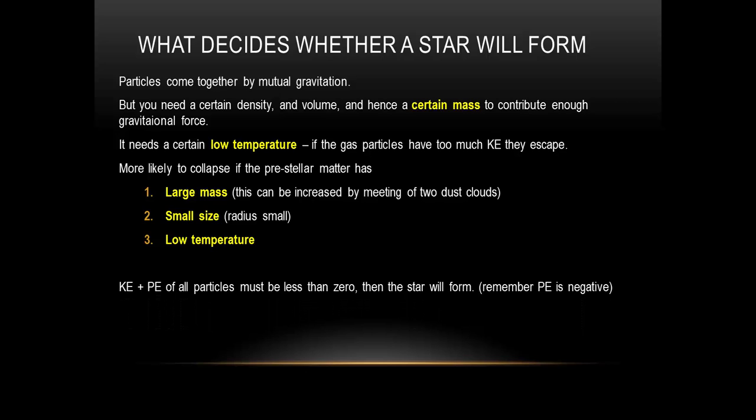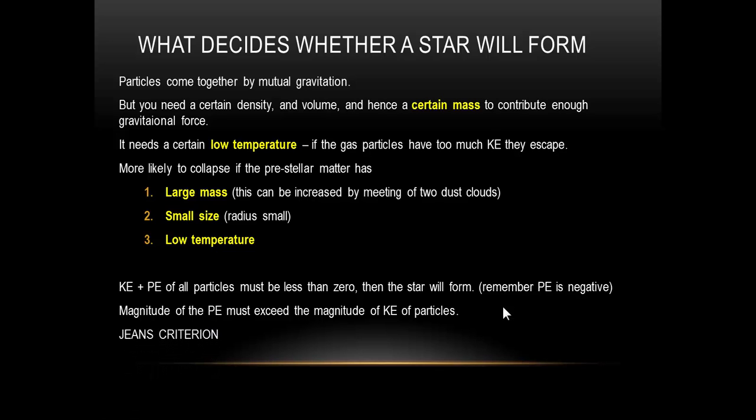Another way of looking at it is that the kinetic energy and the potential energy of all the particles must sum to less than 0. Then the star will form. Remember that potential energy is negative because it has 0 potential energy at infinity. So the magnitude of the potential energy must exceed the magnitude of the kinetic energy of the particles.